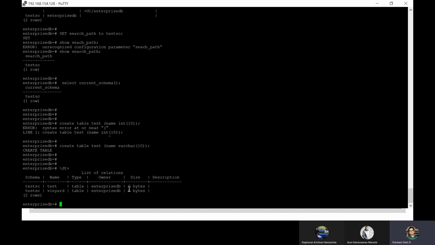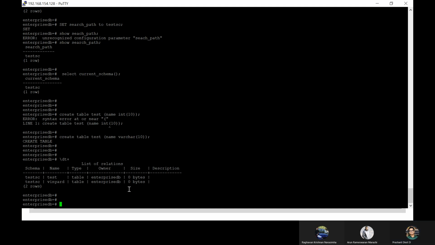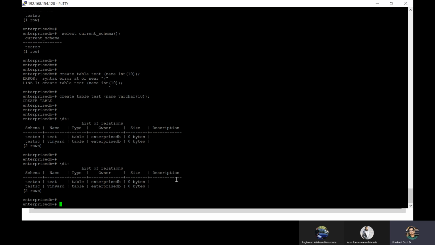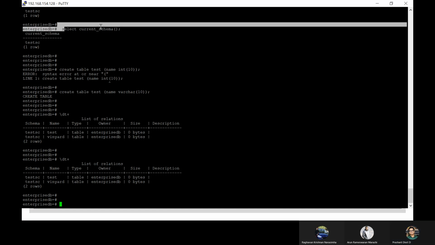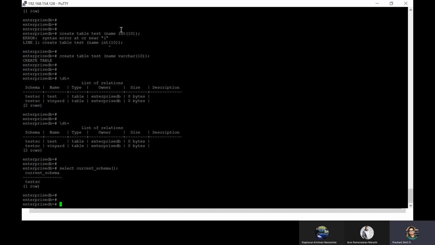And now let's do \dt+ to check the list of relations. Because now you're not connected with the public schema, you're connected with the test_sc non-default schema, here you'll see all of these tables.